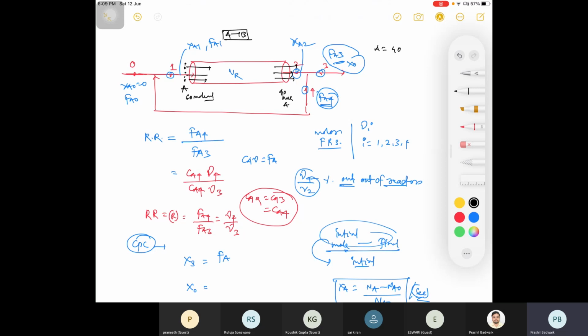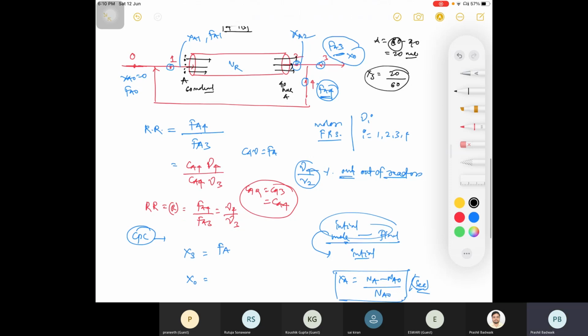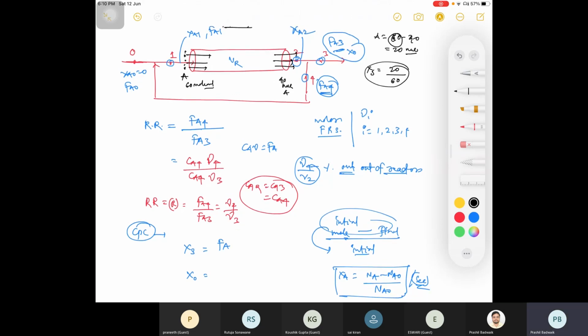So 60 minus 40 is equal to 20. So 20 moles has been converted, and when I'm saying conversion, it is X is equal to 20 moles converted divided by your initial moles, 60, so that is your conversion. Okay, so in a single pass, how many moles have been converted, it is called single pass conversion.